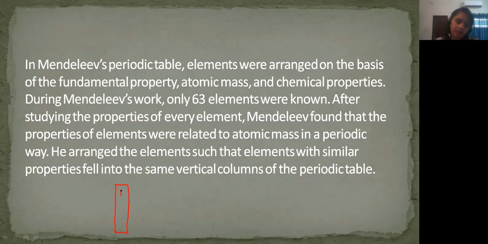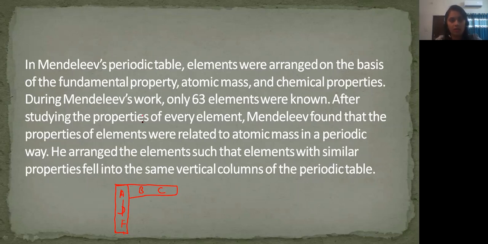Suppose he placed A, D, F, these elements which have the same property, in the same group. You can see over here in the vertical column. He arranged them in the form of periods and columns, rows and vertical columns.